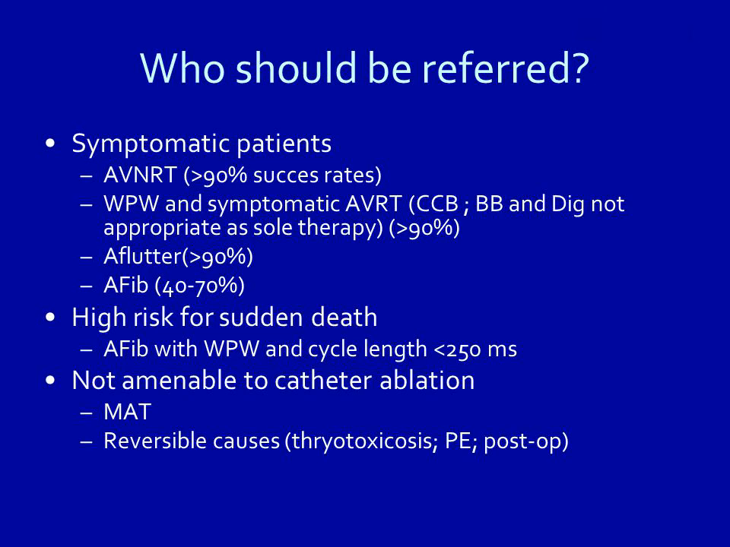Who should be referred? Symptomatic patients. AVNRT, greater than 90% success rates. WPW and symptomatic AVRT, where CCB, BB and digoxin are not appropriate as sole therapy, greater than 90%. A flutter greater than 90%. AFib, 40 to 70%. High risk for sudden death: AFib with WPW and cycle length less than 250 ms. Not amenable to catheter ablation: MAT. Reversible causes: thyrotoxicosis, PE, post-op.